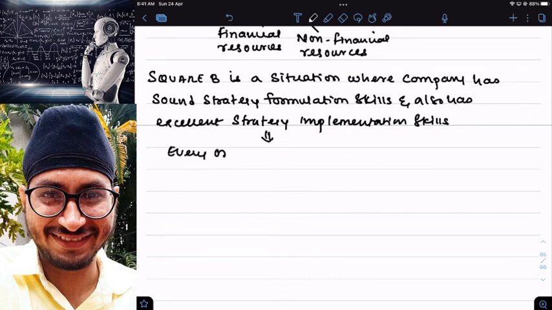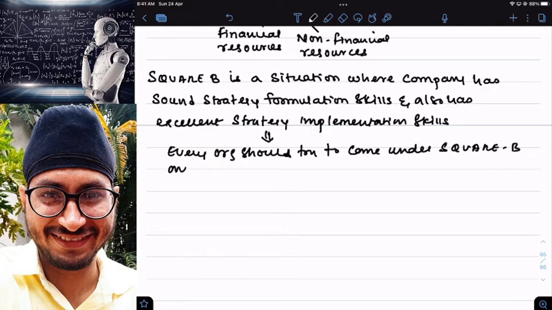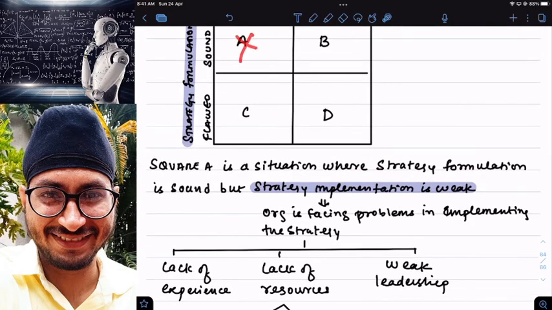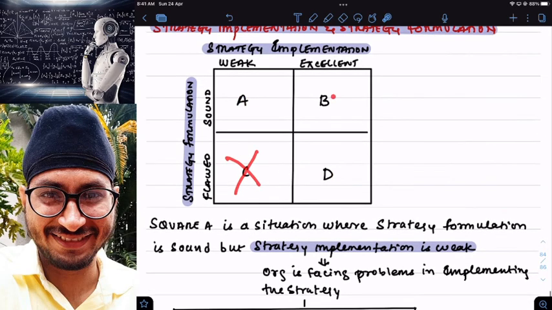Every organization should try to come under square B. Square B only. Clear? Don't try to remain in A or D. Forget about C. You should never consider category C. If you are in A, try to be in B. If you are in D, also try to move into B. But never try to go to category C type of businesses. Otherwise your business has to close. Why? Neither are you able to formulate a strategy nor are you able to implement a strategy.